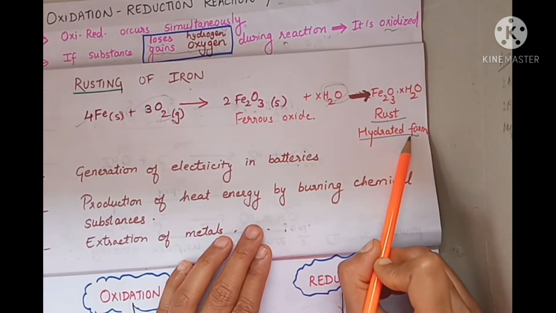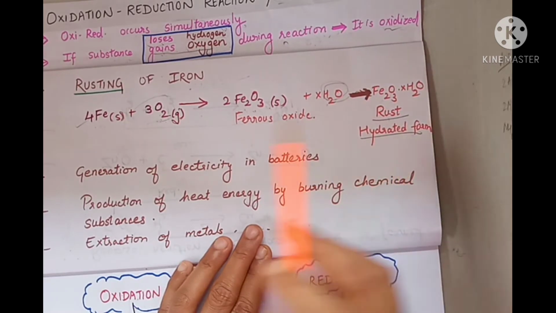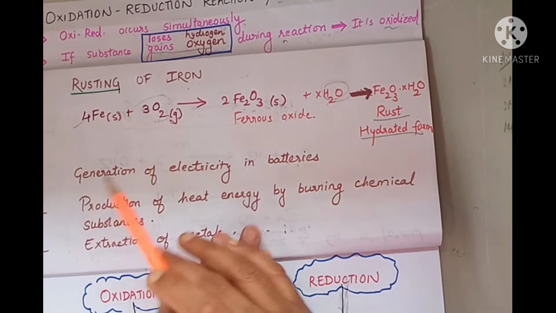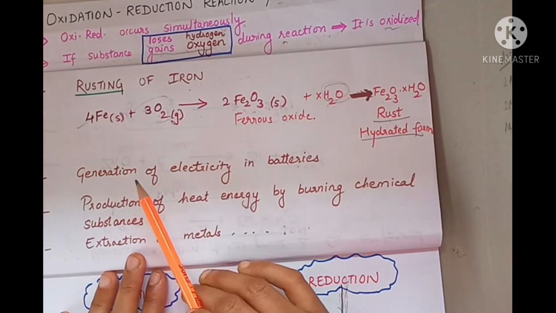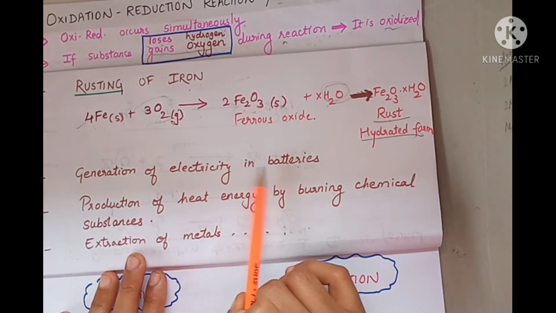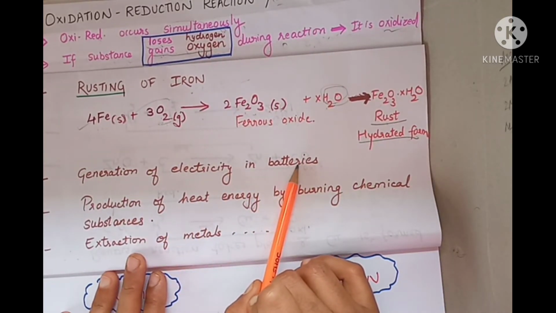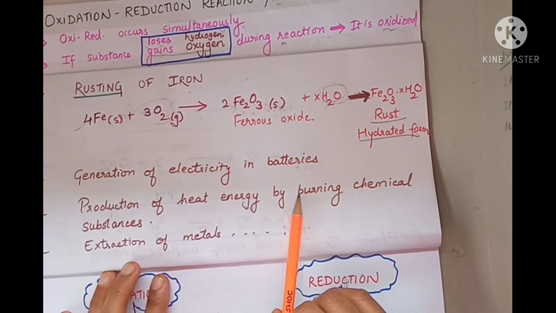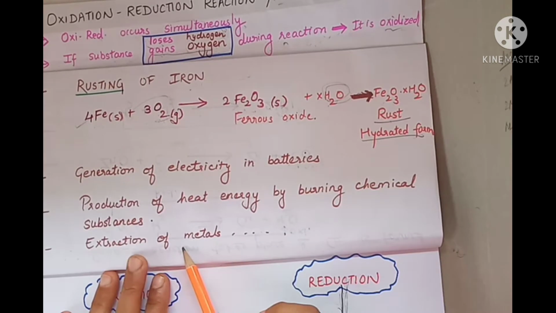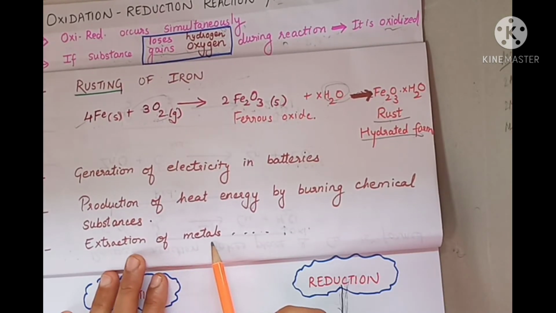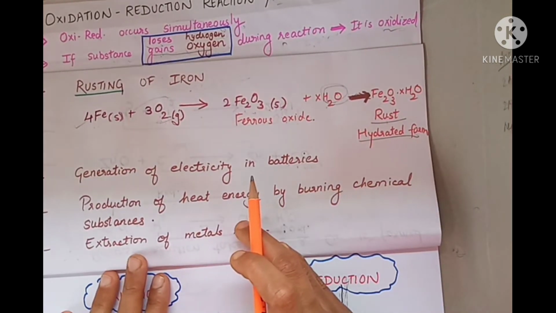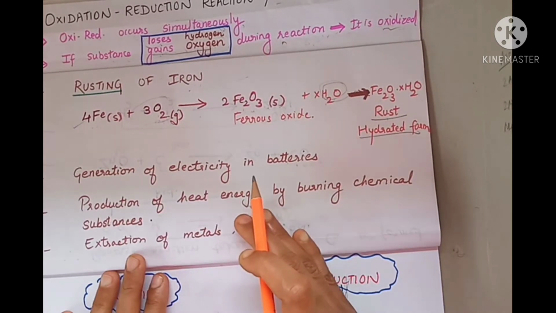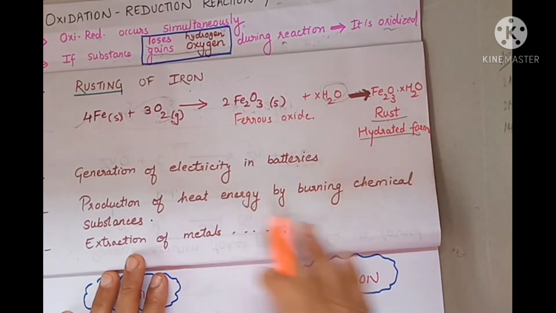That is the hydrated form. Other than this, there is generation of electricity in batteries through redox reaction, production of heat energy by burning chemical substance, as well as extraction of metals, and many other reactions takes place through redox reaction.